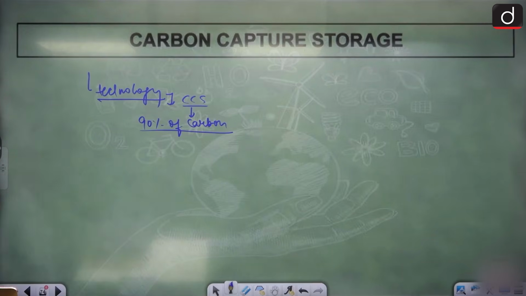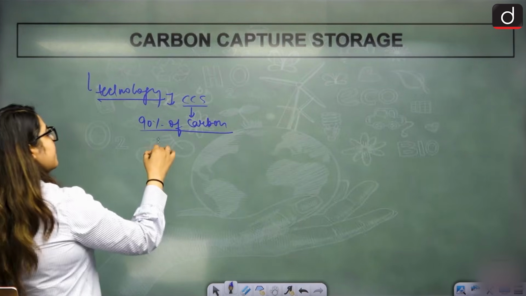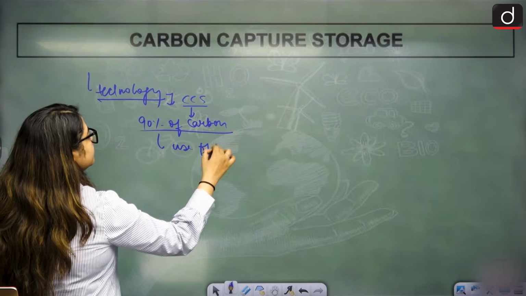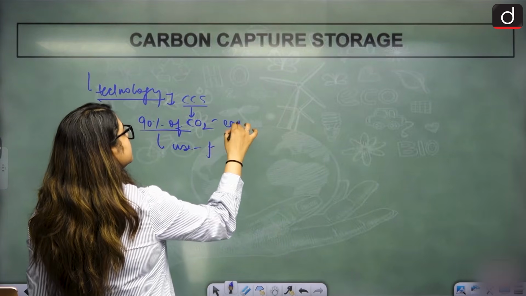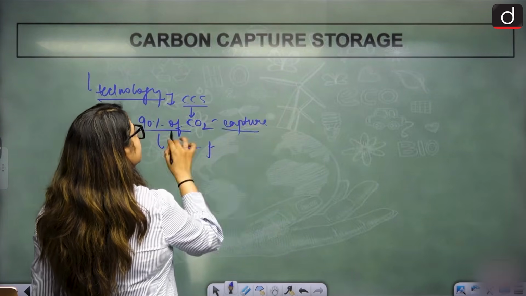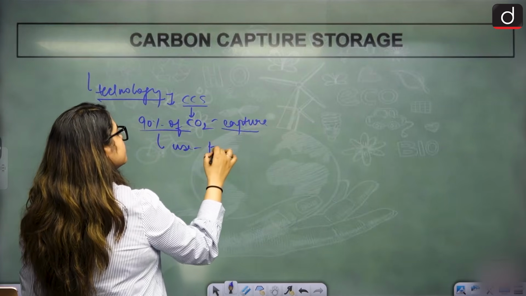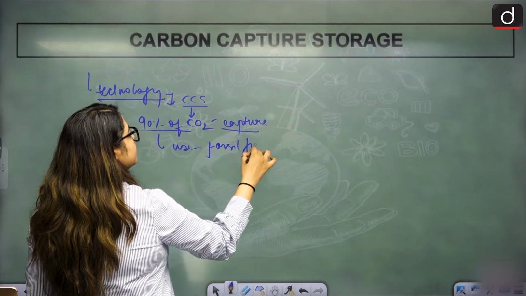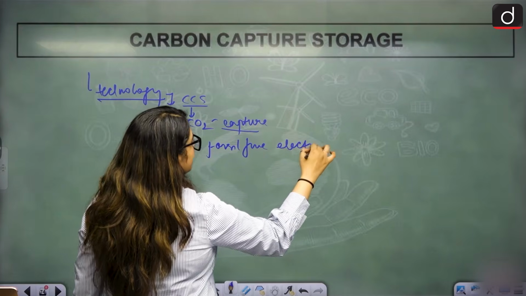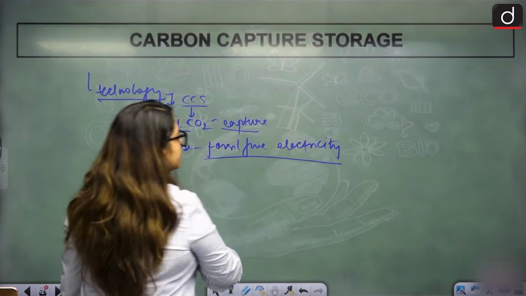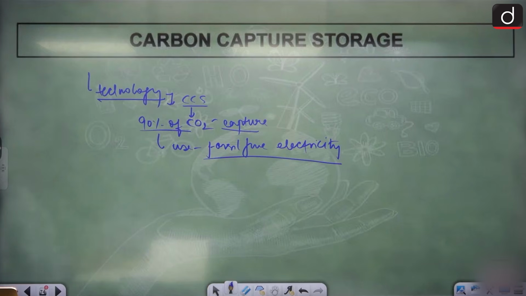That will help us capture 90% of the CO2 emissions produced by the use of fossil fuels. We'll capture 90% of the CO2 produced during fossil fuel, electricity or industrial processes. Yes, we will be able to capture that. And that sequestration, how does it work?